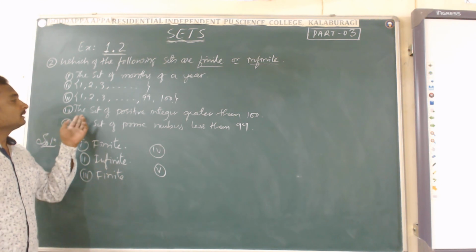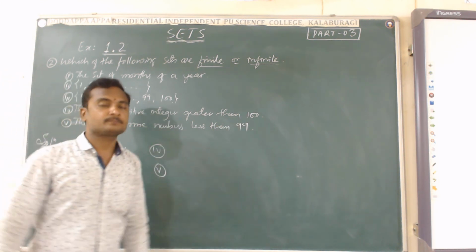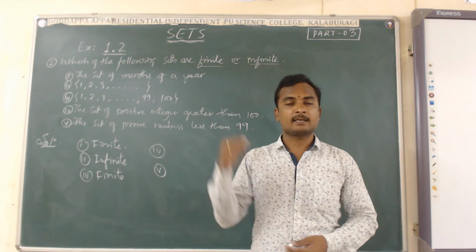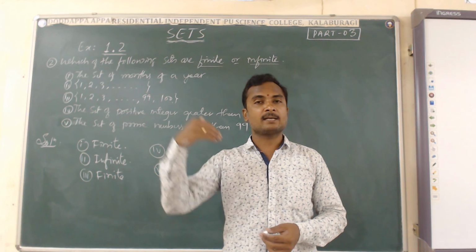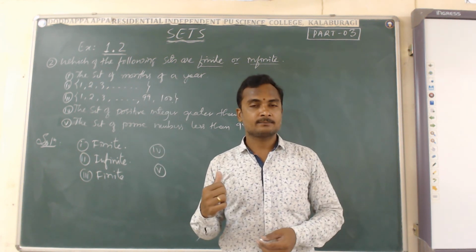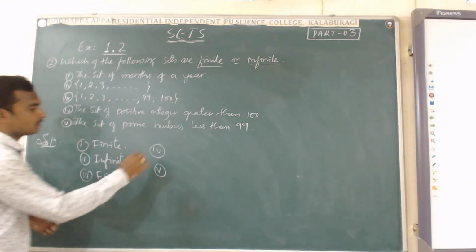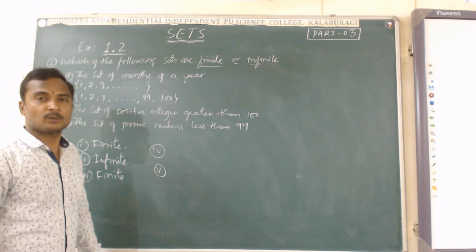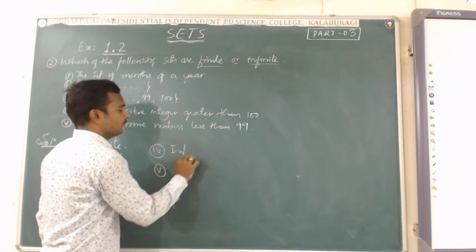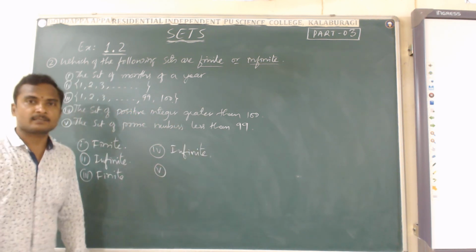Fourth one, the set of positive integers greater than 100. Yes, there are more numbers present after 100: 101, 102, 103, 104 and so on. Is this a finite set or an infinite set? Definitely an infinite set, because after 100 you can go to any number more than 100, right? So the answer is infinite set.